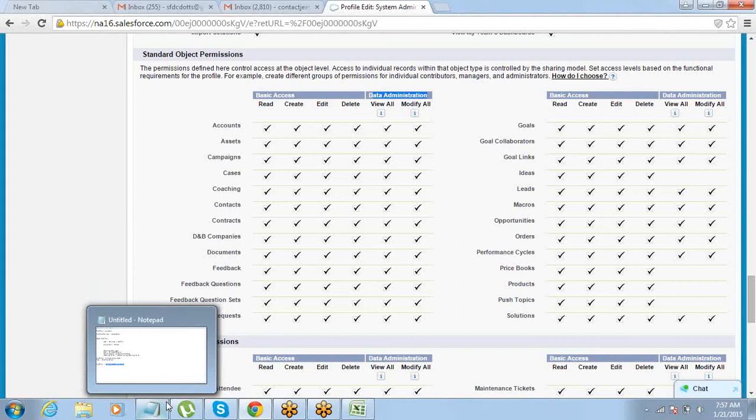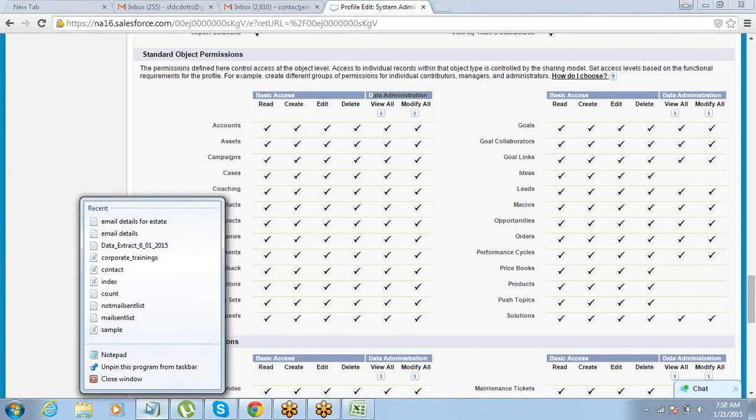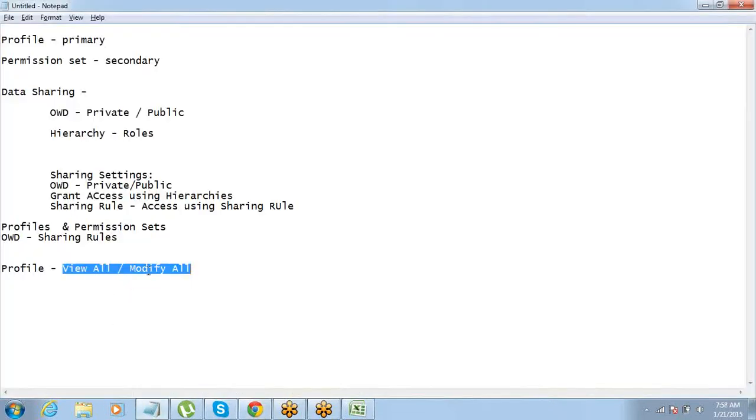So this all is done using the view all and modify all permission. Alright, so view all, modify all permission overrides all the sharing settings and everything. Got it? So people with this permission will have access to all the data, and people with modify all access can modify all the data for that particular object. Clear?